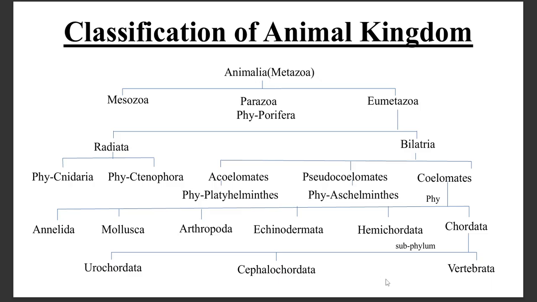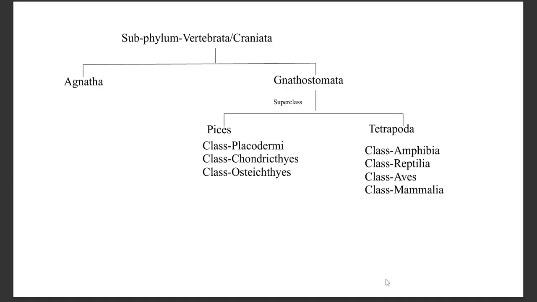And subphylum Vertebrata is also known as Craniata. They are divided into Agnatha and Gnathostomata. Agnatha do not have jaws in their mouth, and Gnathostomata have jaws in their mouth. The Gnathostomata are further divided into superclass Pisces and Tetrapoda.